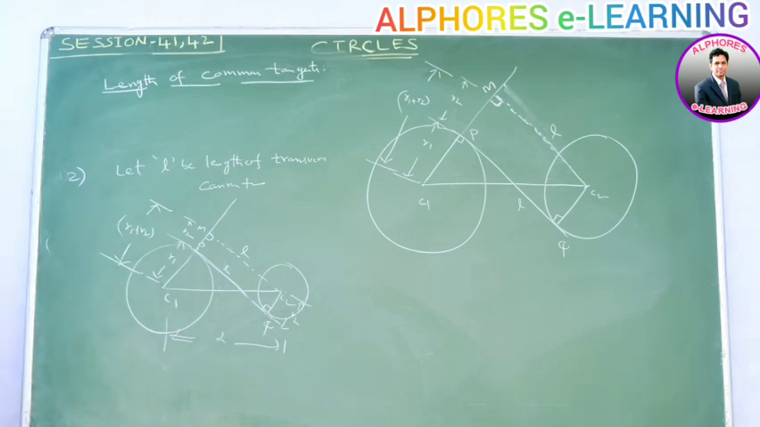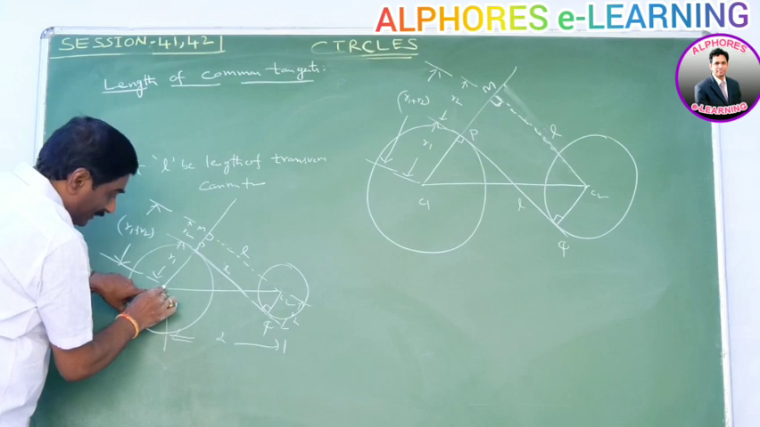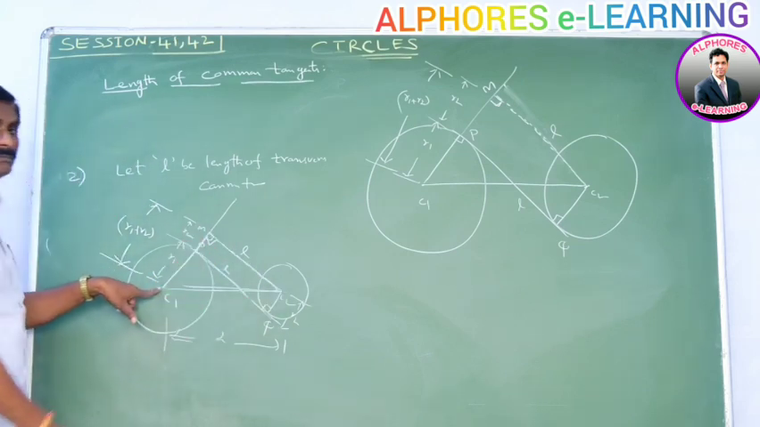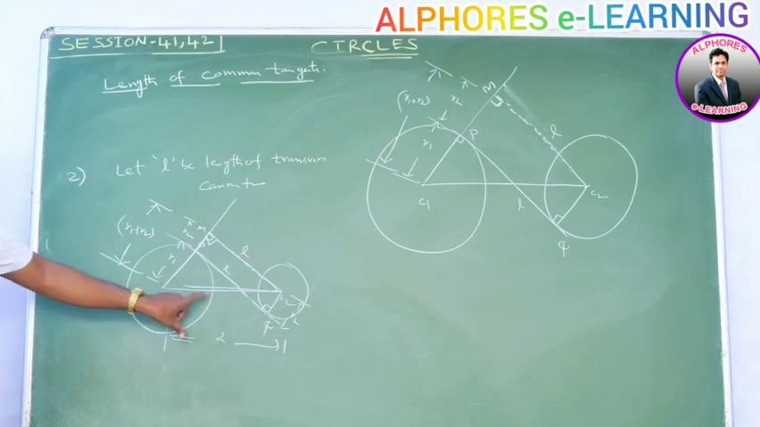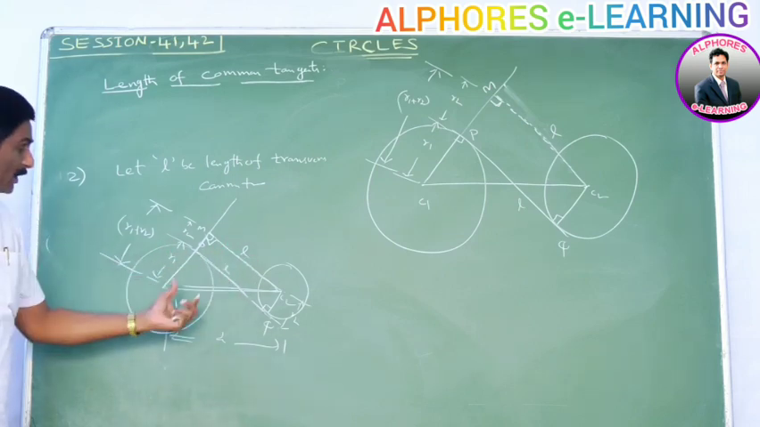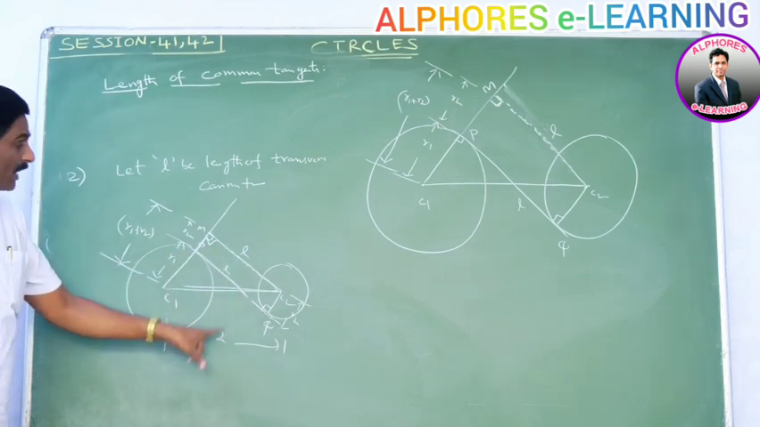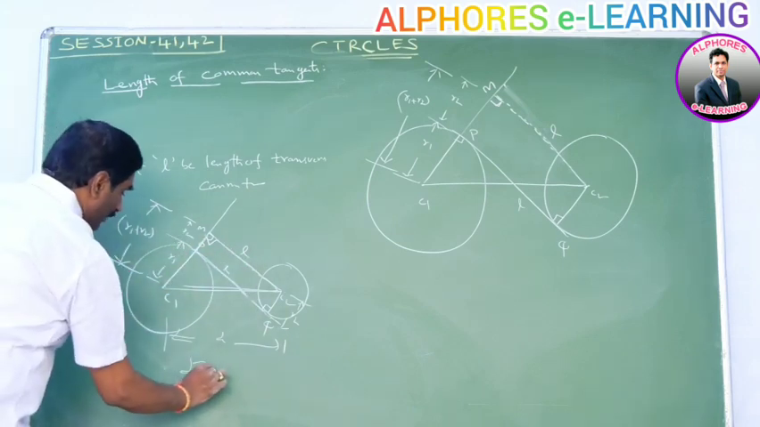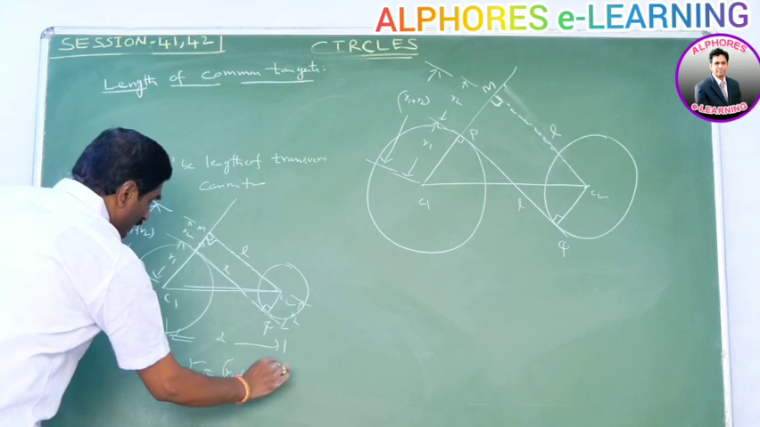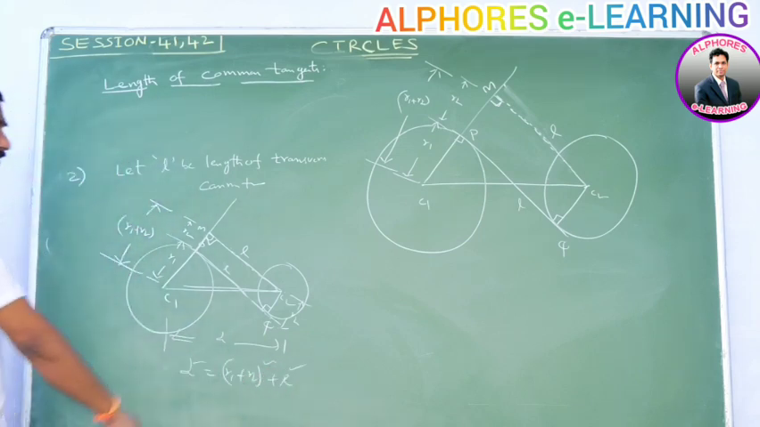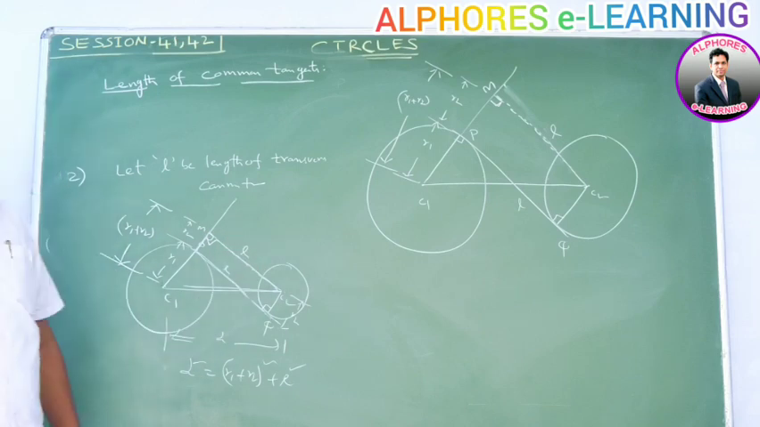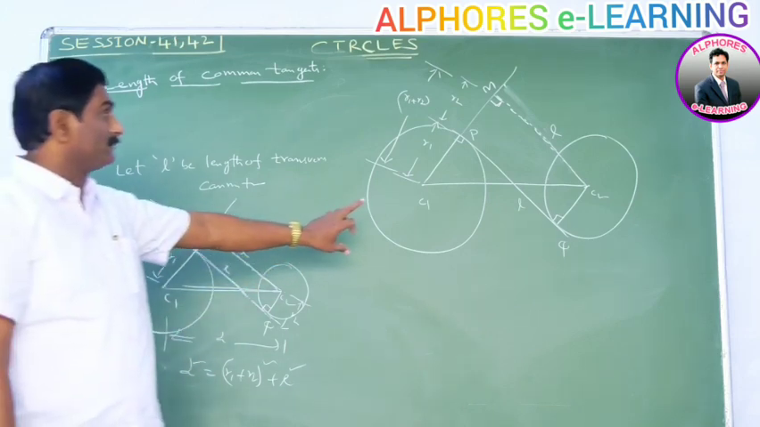Now observe this triangle C1MC2. This is a right angle triangle. In a right angle triangle, hypotenuse square is equal to side square plus side square. Hypotenuse is nothing but d. One of the sides is L. The other side is R1 plus R2. That means d square is equal to (R1 plus R2) whole square plus L square. So L square is d square minus (R1 plus R2) whole square. Therefore, the length of the transverse common tangent is root of d square minus (R1 plus R2) whole square. Please note this diagram clearly.